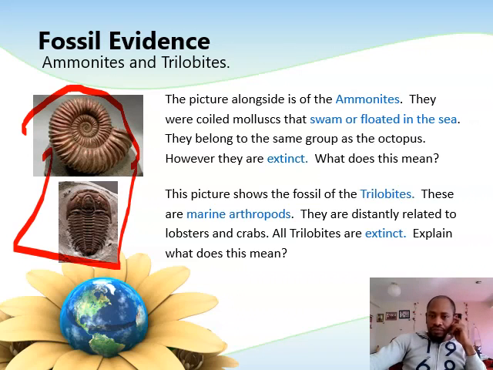The first one is the picture of the ammonites. The ammonites are called mollusks. Mollusks are organisms that don't have bones. For example, like the snails, they have no bones. Okay. The ammonites were called mollusks, which were